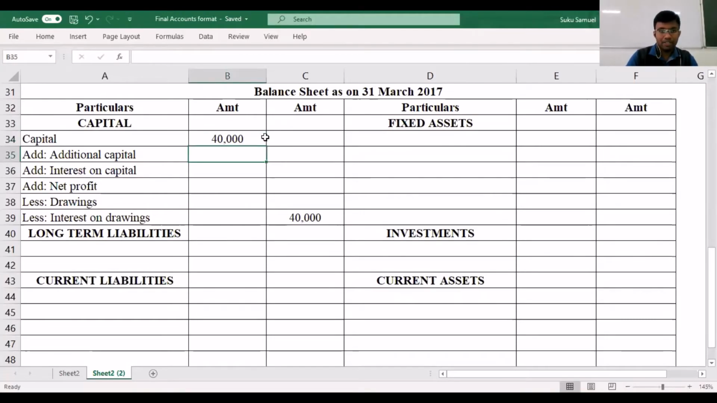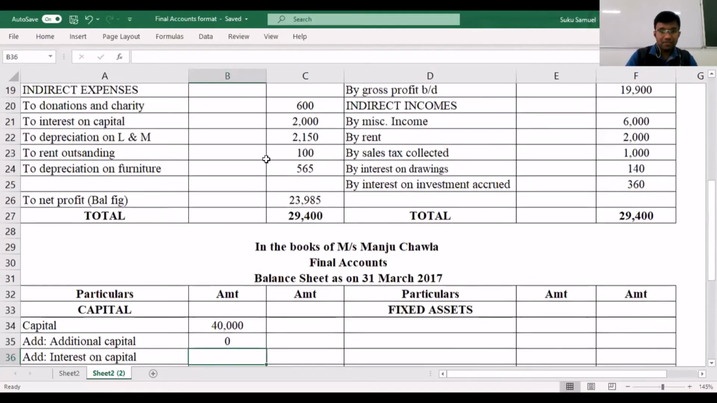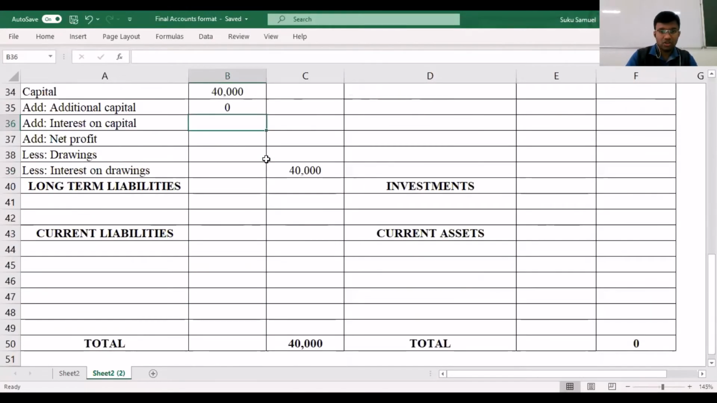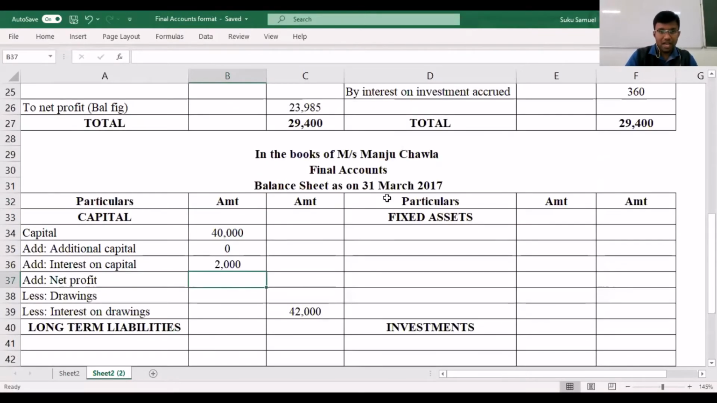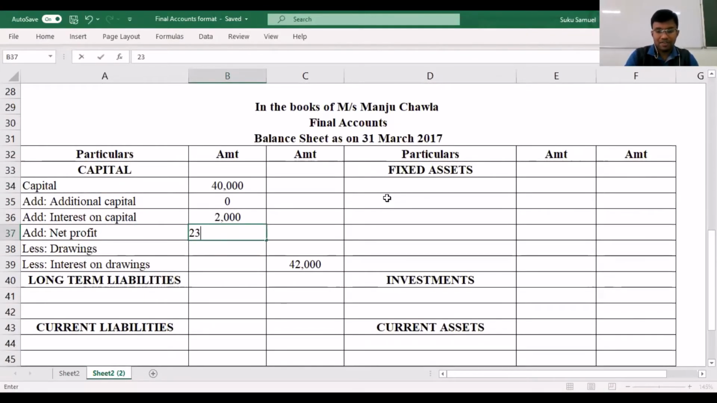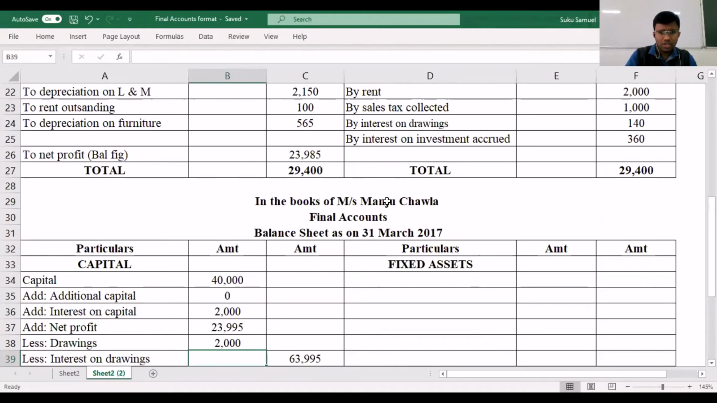Opening capital is 40,000. We do not have any additional capital. Then we have an item called interest on capital, which is 2,000. Then we have net profit, which is given to us as 23,985. Then you have drawings, which is 2,000.